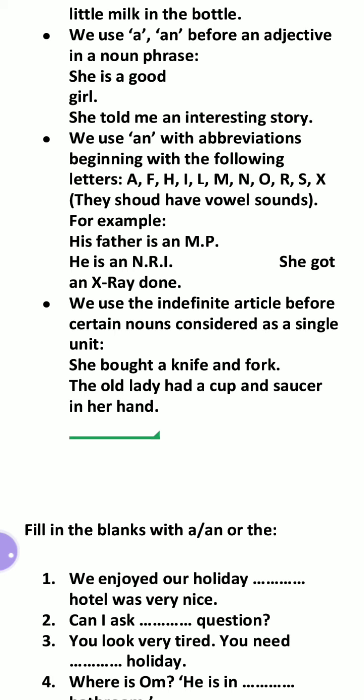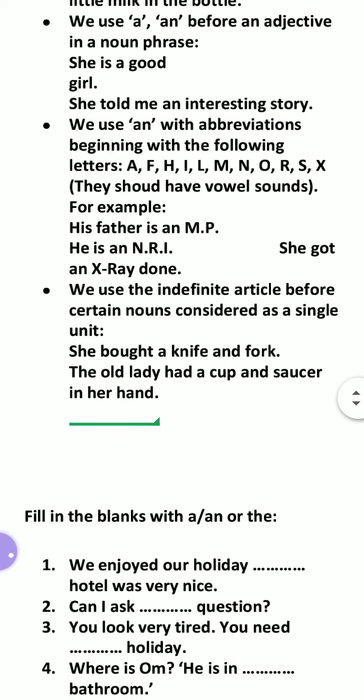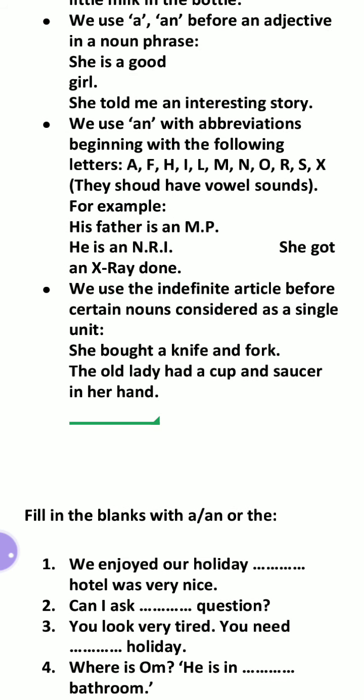Just don't memorize this. You just try to understand, try to pronounce, try to speak and find out if the word has a consonant sound or a vowel sound. If it is o, a, e, u, okay, then it is a vowel sound. And if it is like b, c, d, f, g, like this, then you will use a only.